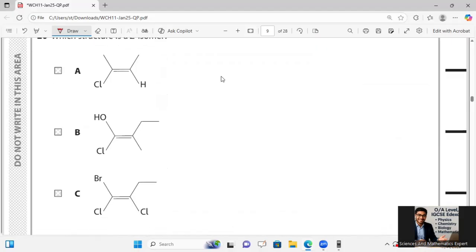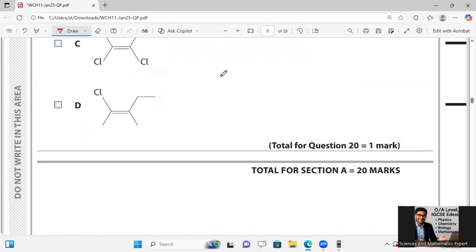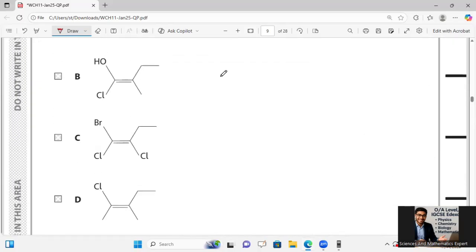For the Z isomer, the high priority groups on each carbon at the double bond are on the same side. Here, on the left carbon, bromine is the higher priority group and it is up, and on the right carbon, the ring shows the higher priority group, then hydrogen, and it is also up. Both are on the same side, so it is the Z isomer, and C is taken as the most perfect answer.